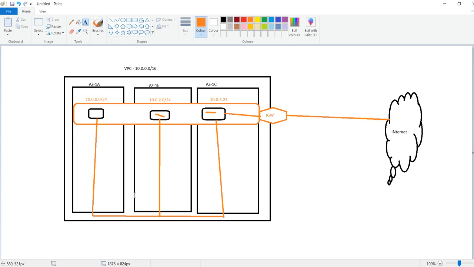Simply, if I want to explain, assume this is my 5 acres land I have. Now what I want to do, I want to make plots in this 5 acres land.